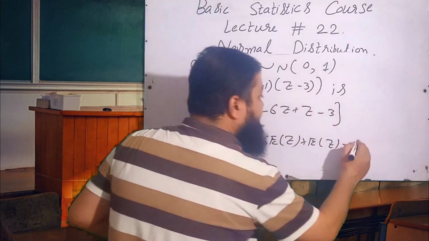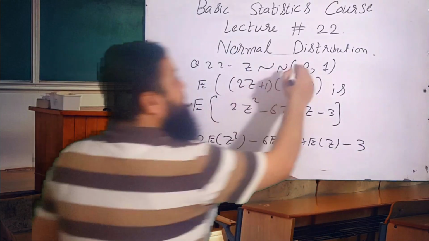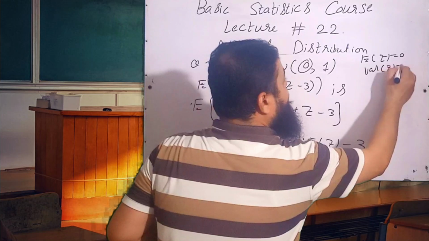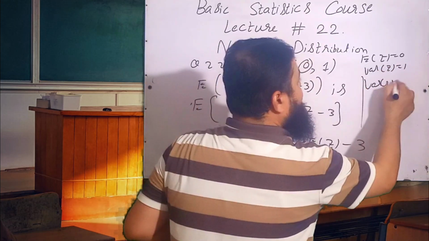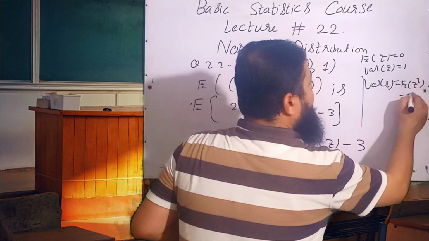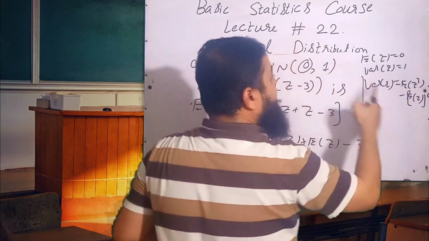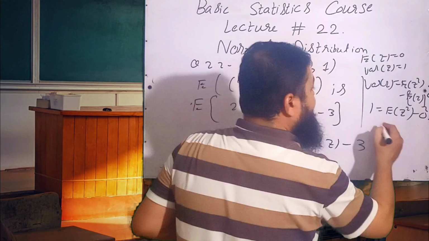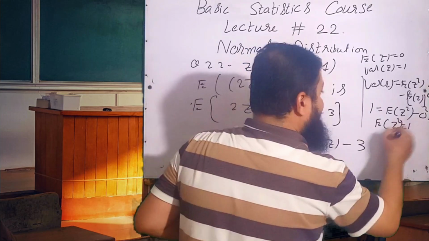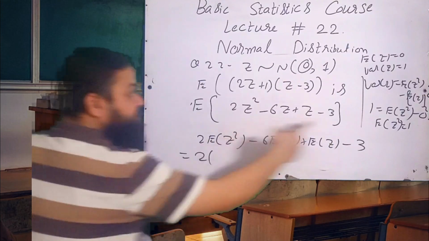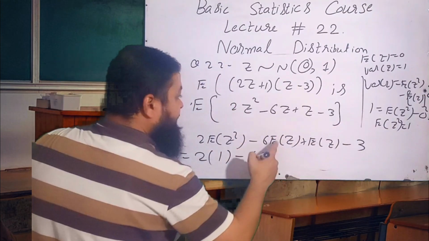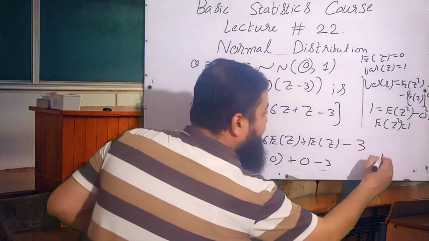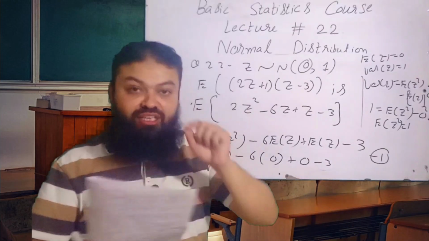The expectation of the constant is always constant, we know. Now mean is given, expectation of z is 0 and variance of z is equal to 1. We know variance of z is equal to expectation of z square minus expectation of z whole square. Variance is 1, 1 is equal to expectation of z square minus 0 square is 0. It means expectation of z square is also equal to 1. Now just substitute. Expectation of z square we have calculated, that is 1, 2 ones are 2, minus 6 into 0 is 0, plus 0, minus 3. 2 minus 3 is minus 1. It means minus 1 is the correct option in the exam.